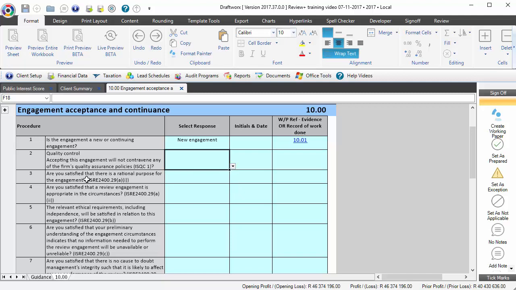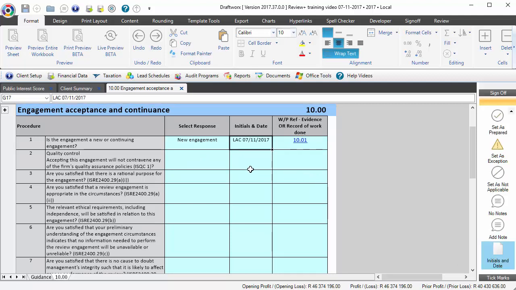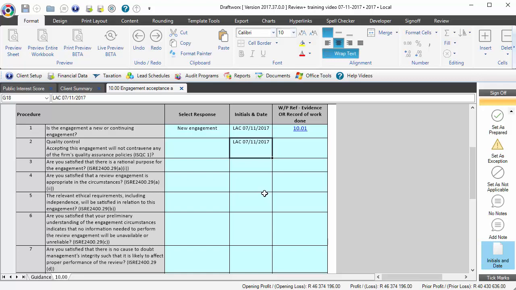We're looking in terms of the ISRE standard. Paragraph 29 has a number of requirements before you can accept a review engagement. The first one here, are you satisfied that there's a rational purpose for the engagement? So go through these questions. As you work through any of the questions, you can go and insert your initials and the date as you work through the file, and that'll just help you keep tabs of where you are in the process.